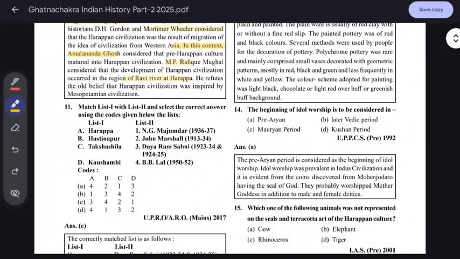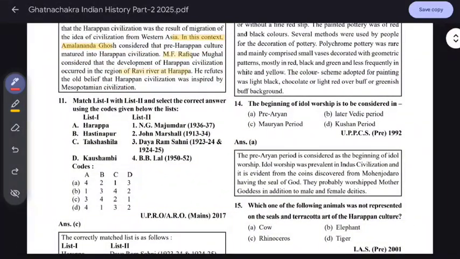Here we have to do matching. Harappan culture was excavated by Daya Ram Sahni. Everybody knows that, it's important. Hastinapur is related with B.B. Lal, and Taxila with John Marshall, and Kosambi with Yaji Majumdar.